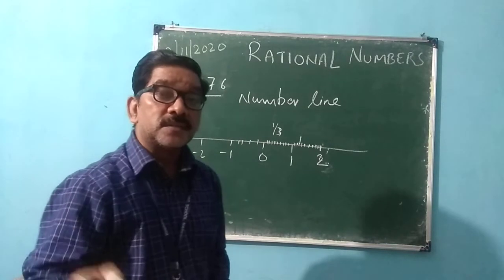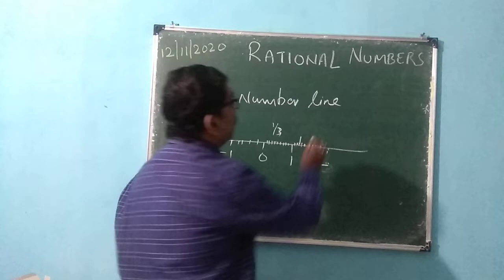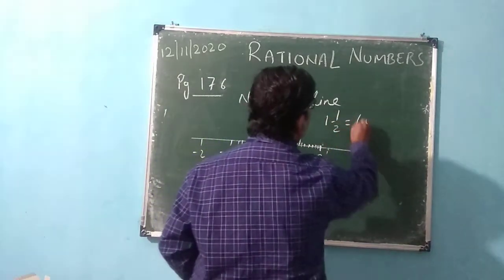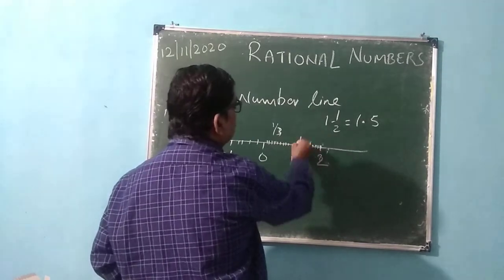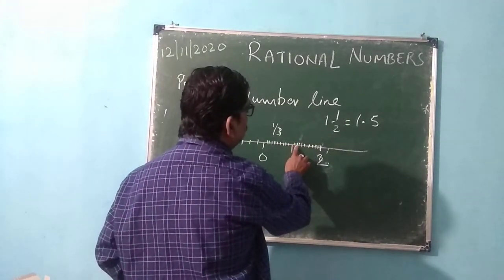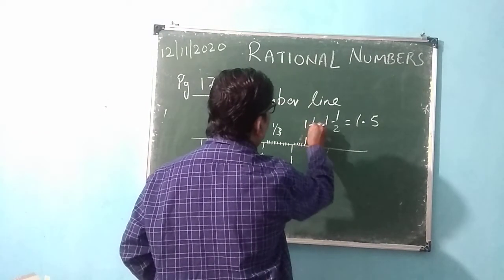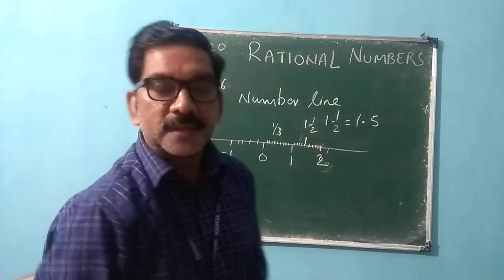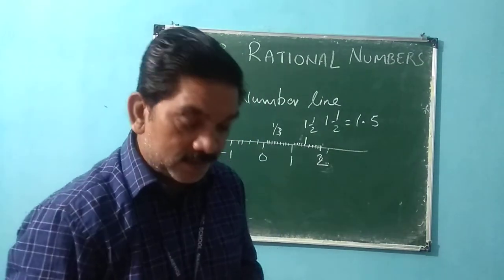Okay, if I have to express 1 and half, that is 1.5, that means half. 1 is this one, then 1, 2, 3, 4, 5. This one will be 1 and half, that is 3 by 2. Clear? These things you know very well. You have already done in the chapter integers.